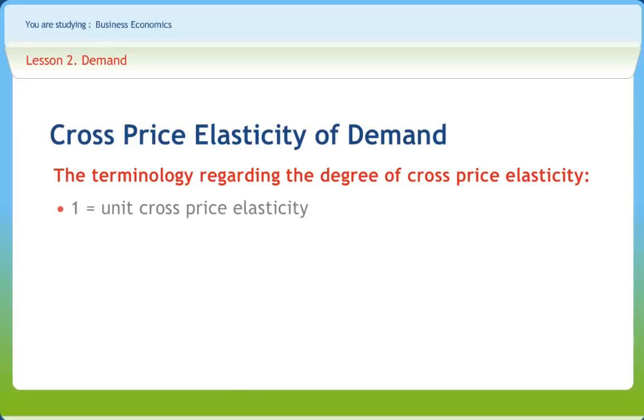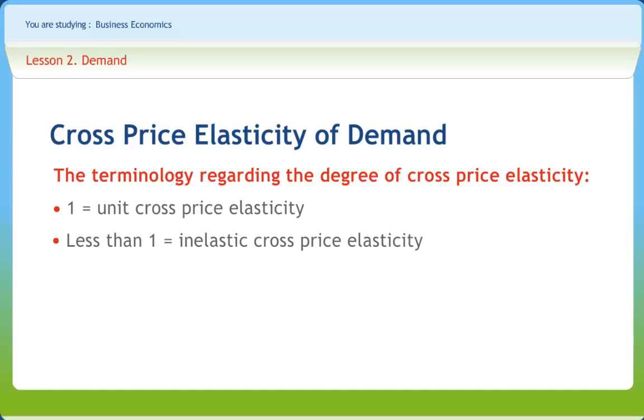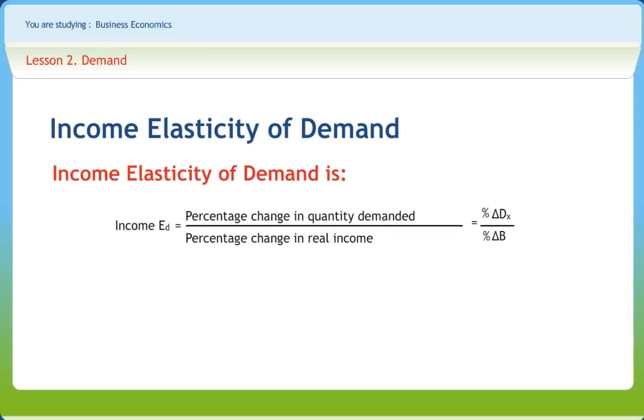A value of 1 is equal to unit cross price elasticity, less than 1 is equal to inelastic cross price elasticity, and greater than 1 is equal to elastic cross price elasticity. Demand is also likely to be responsive to factors other than own price and the price of complements and substitutes. One important factor is real income. Empirical studies usually define nominal income in terms of either household disposable income or gross national income.